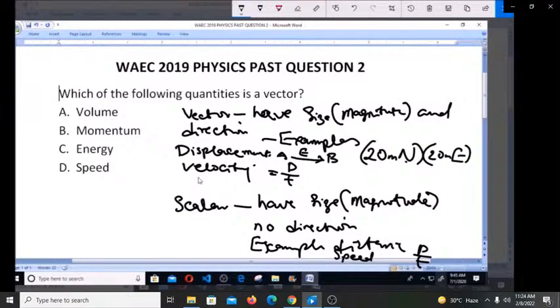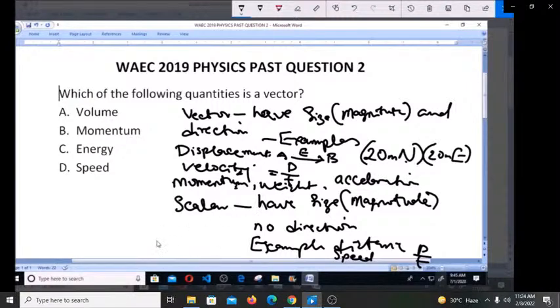Other examples of vectors are momentum. Momentum is a vector because to calculate it, you need velocity. If something contains an element that is a vector, it's most likely that the quantity will be a vector quantity. Other vectors are weight, because weight is directed towards the ground, in the direction of the acceleration due to gravity. Another example is acceleration, which is also a vector quantity.